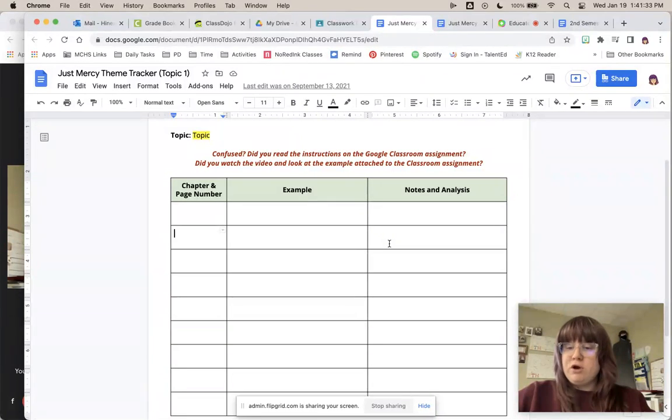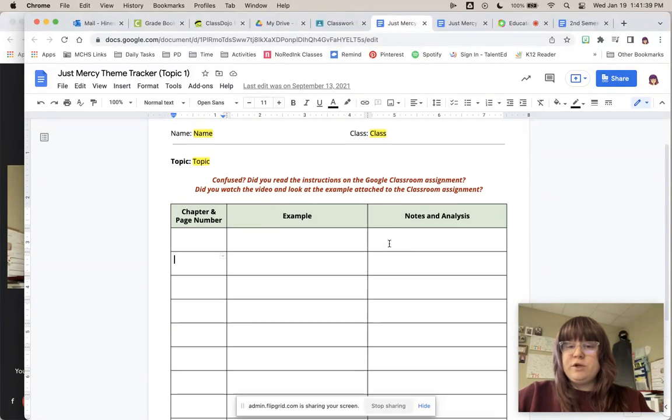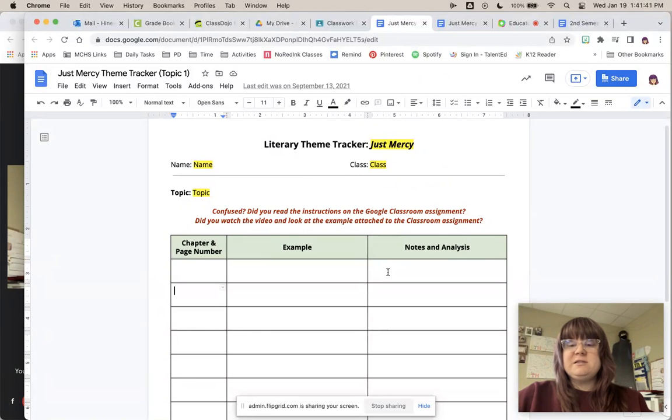So those of you who are procrastinators, I'm a procrastinator. I get it. You're going to have to overcome that, and you're really going to have to put effort into this. So just because this isn't due until April, until we finish the book, doesn't mean that you can put it off. You have got to put effort into it after every chapter so that when we get to the end of the book, you're not having to do the whole essay all at one time. You've done most of the work already.